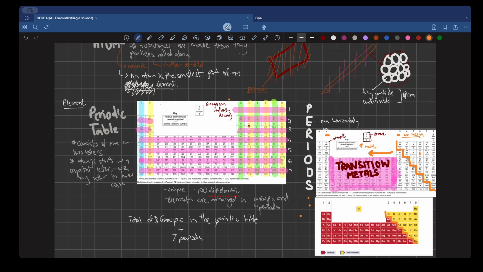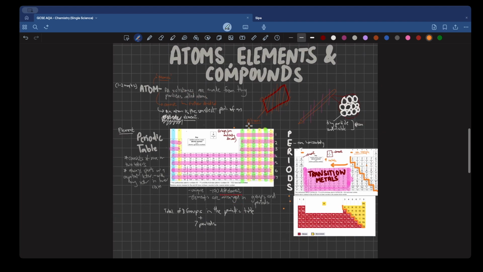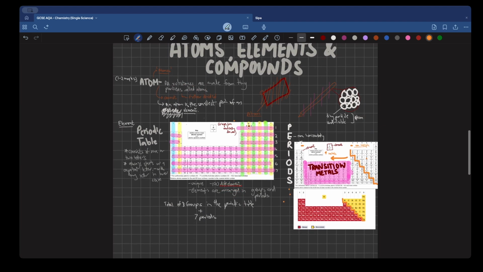I would recommend always having a printout of the periodic table whenever you're doing chemistry, because you need this table for almost every other question, even the practice questions that we would be doing. So, this is it for today's class, and I'm going to see you in the next one.